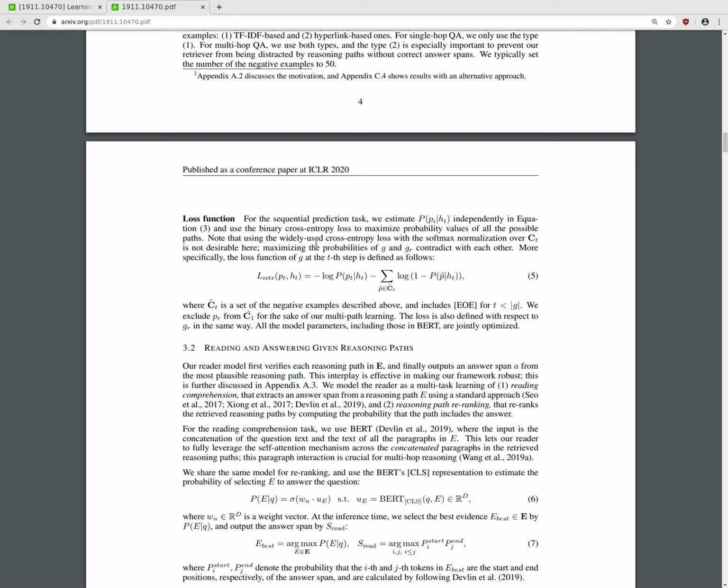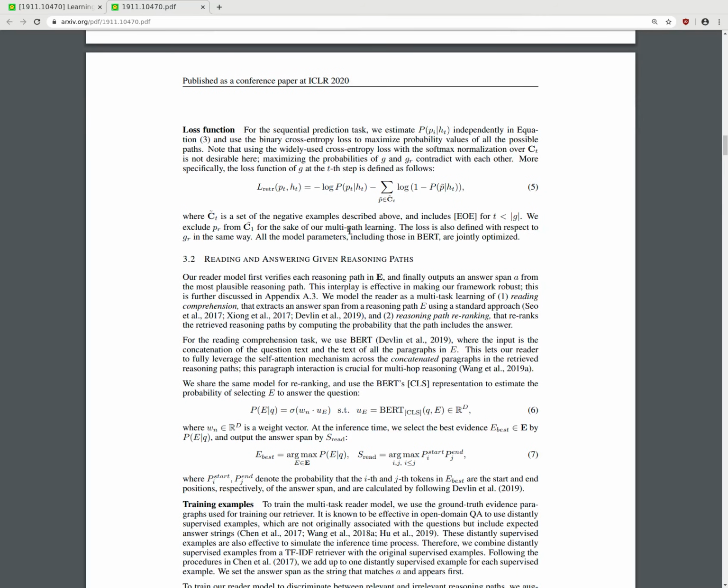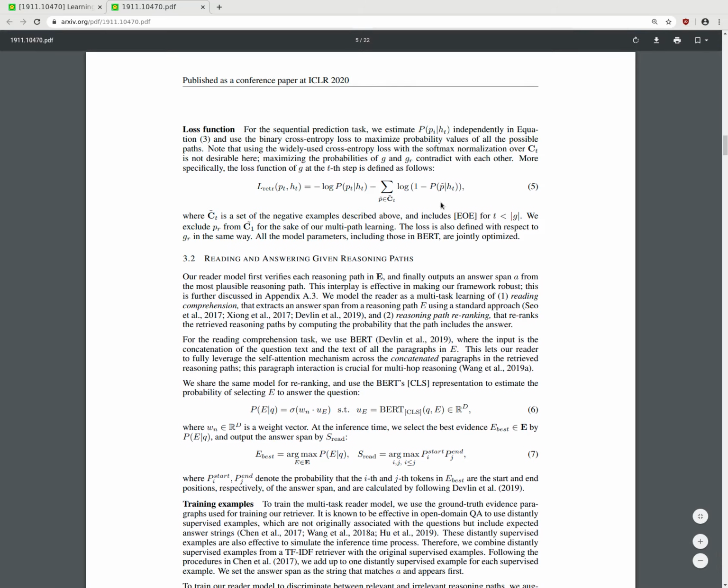Okay, C is the negative sample set. The loss is also defined with respect to the... So the retrieval loss is minus log probability P_t given the hidden state, and minus the log of 1 minus P_t' for t' in C_t, where C_t is the set of negative examples. So I guess the loss is how much bigger the probability of retrieving the correct one is compared to the contrastive ones, in the sense of log likelihood.